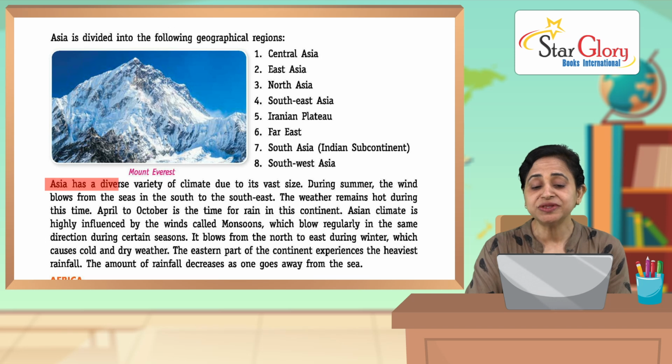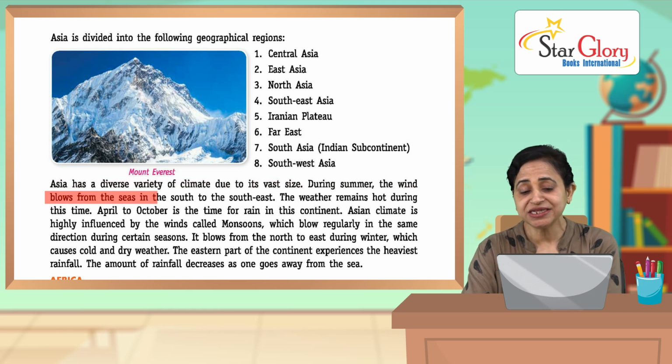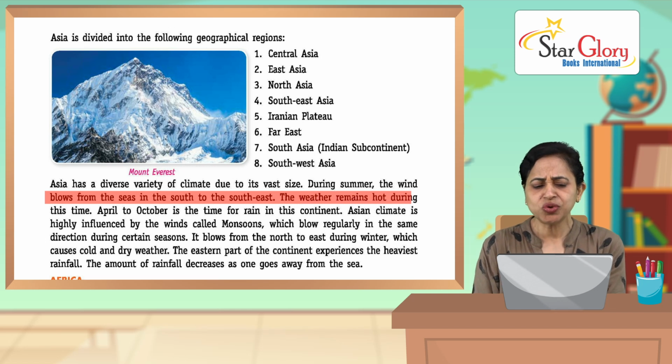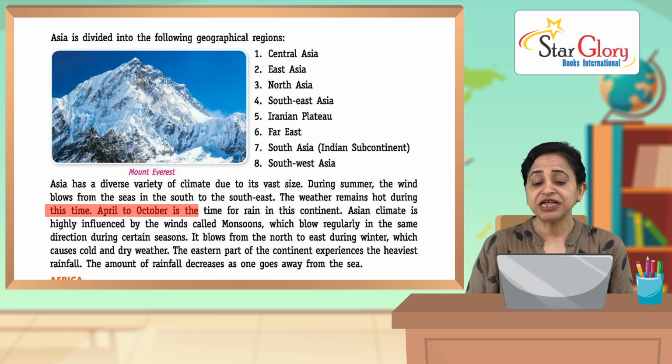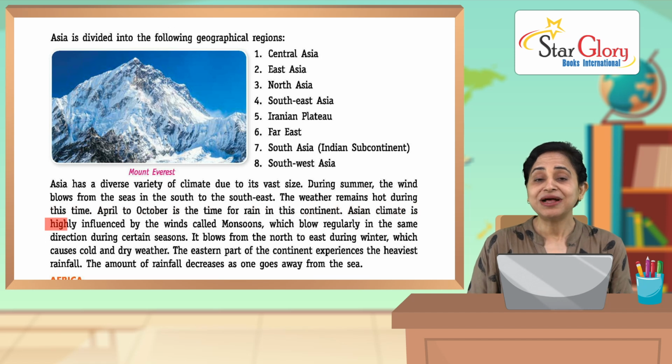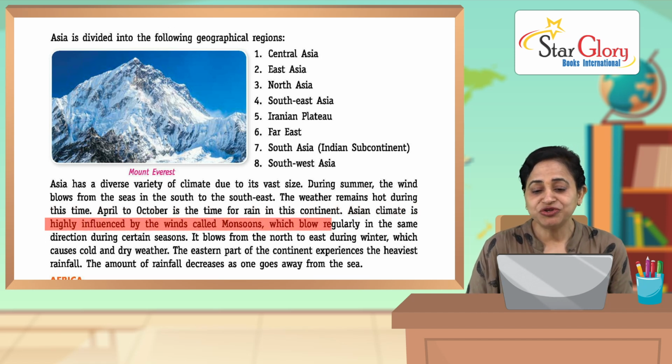Asia has a diverse variety of climate due to its vast size, because of its very large size. During summer, the wind blows from seas in the south to the southeast. The weather remains hot during this time. April to October is the time for rain in this continent. In these months, what happens? It rains.